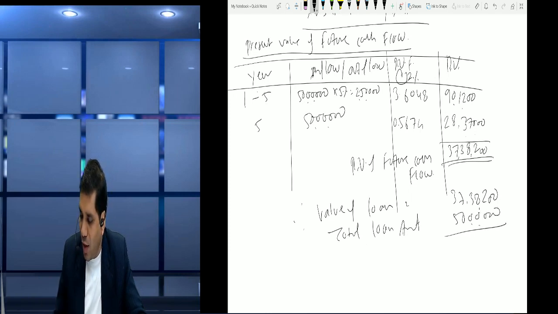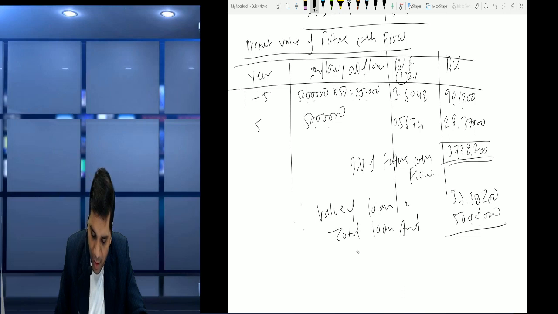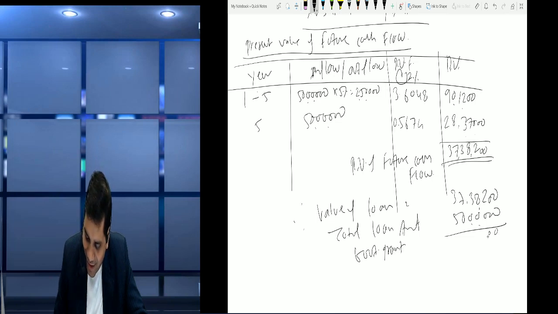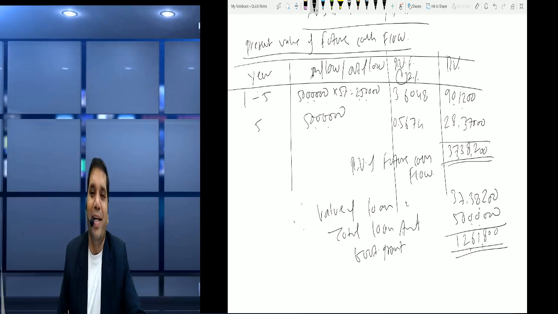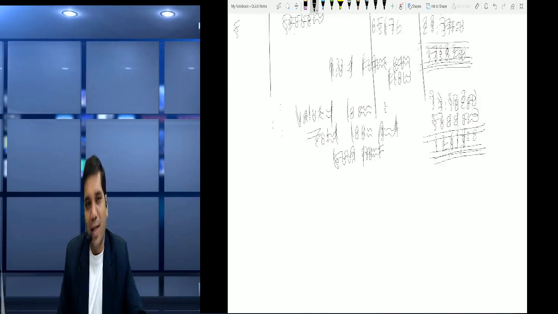So the balance becomes the government grant. How much? 12,61,800 becomes the government grant.